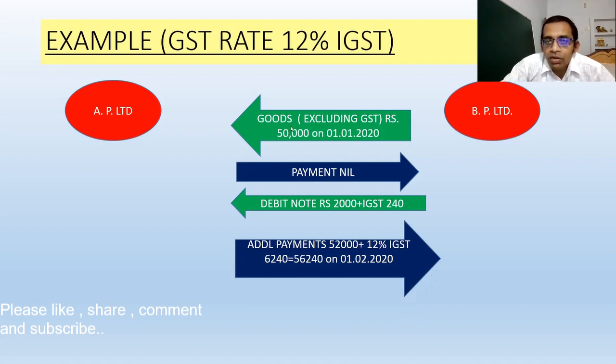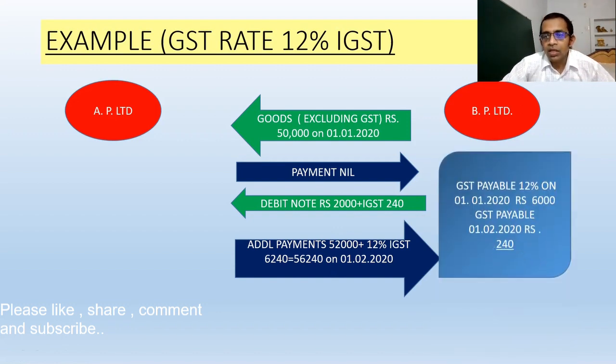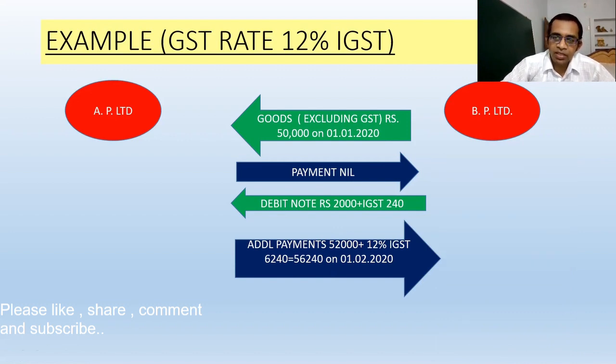Now this is 50,000 plus 2,000, and we have to apply 12% GST on 52,000, so it comes to 56,240. So after issuing the debit note, B Limited has to receive 56,240. Now A Private Limited makes payment on 1st February 2020 of rupees